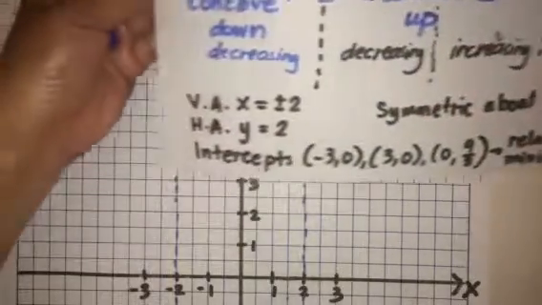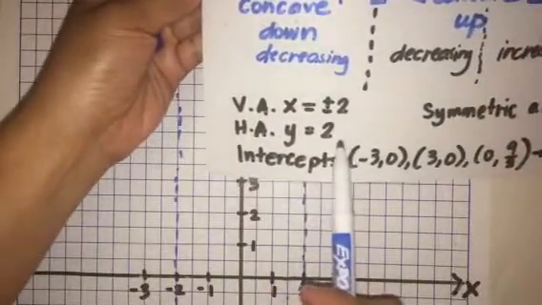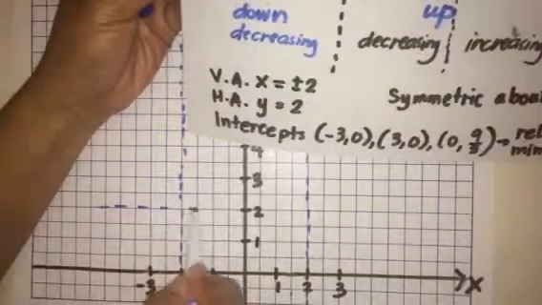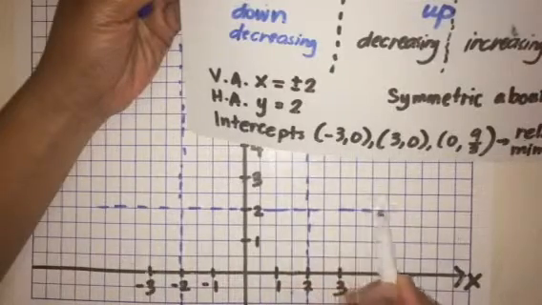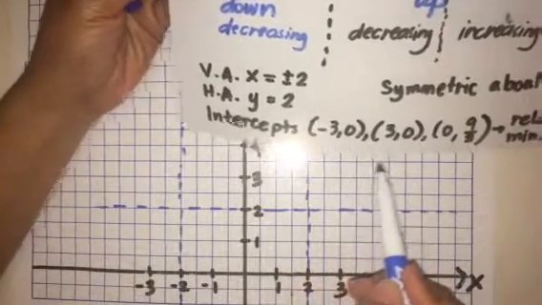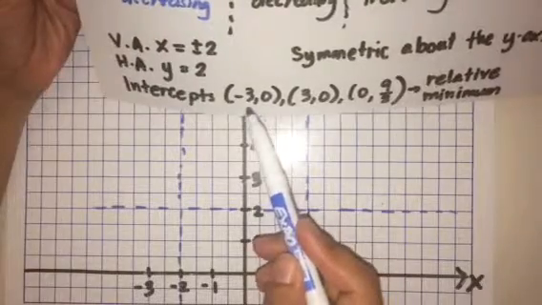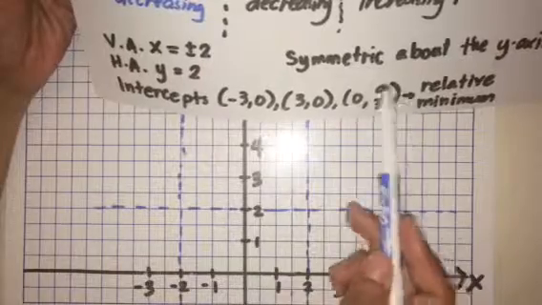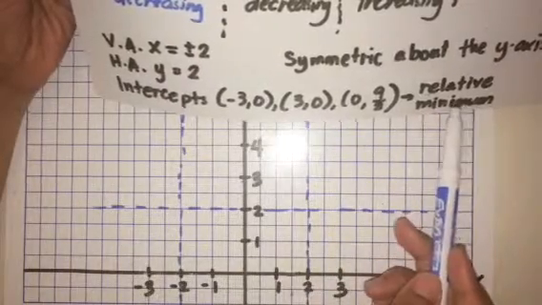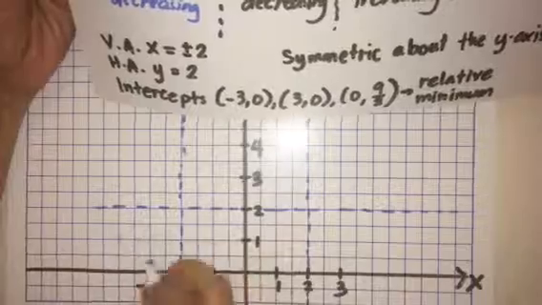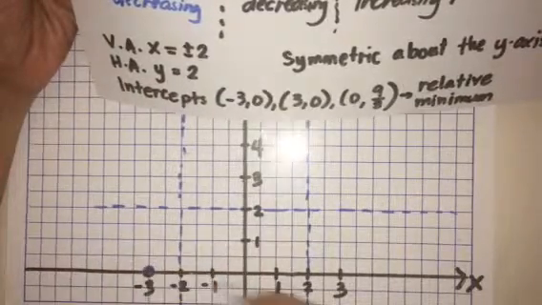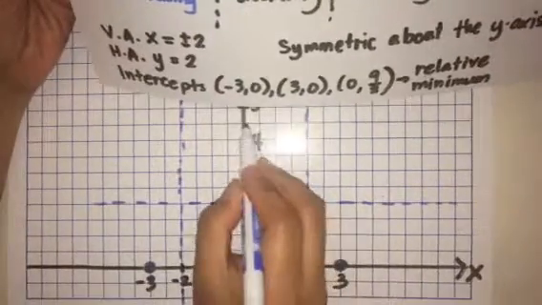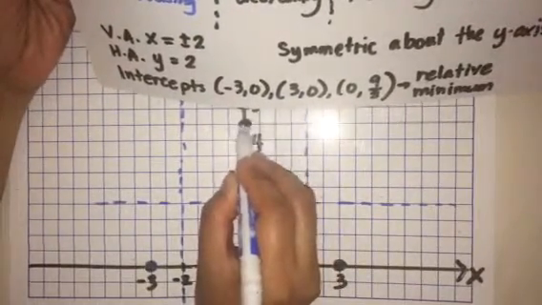The next would be drawing the horizontal asymptote at y equals 2. And then we have intercepts at (-3, 0), (3, 0), and (0, 9/2). And the (0, 9/2) happens to be our relative minimum. So go ahead and plot those points. (0, 9/2) would be 4.5 right there.